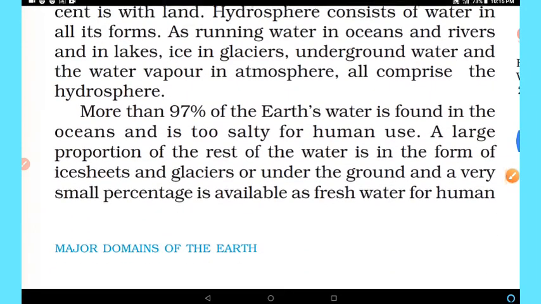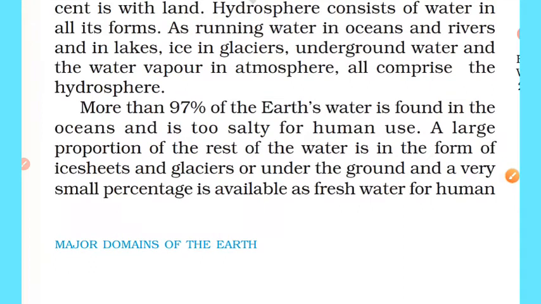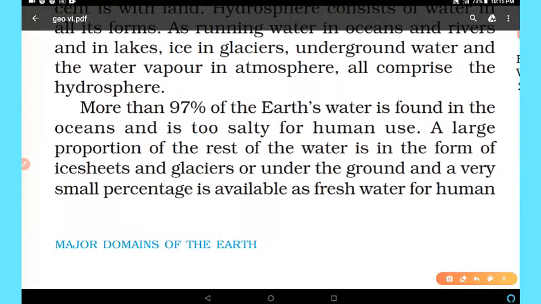So more than 97% of Earth's water is found in the oceans and is too salty for human use. It means we cannot use the water found in oceans because it is very salty.